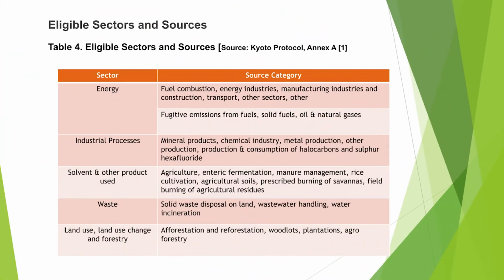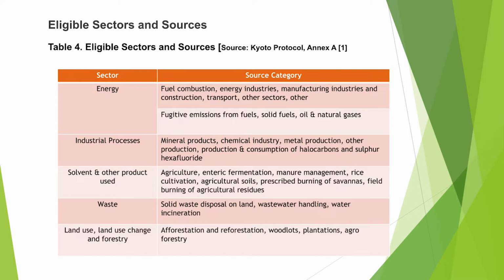Now in this table you can see the eligible sectors and their sources. If you talk about energy, the source category is fuel combustion: energy industries, manufacturing industries, construction, transport, other sectors and many more. Industrial processes: the source comes from mineral products, chemical industry, metal production, other production, and production and consumption of halocarbons and sulfur hexafluoride.